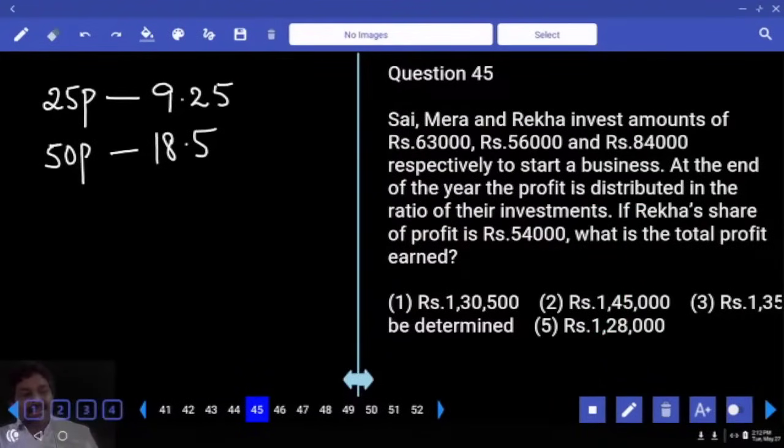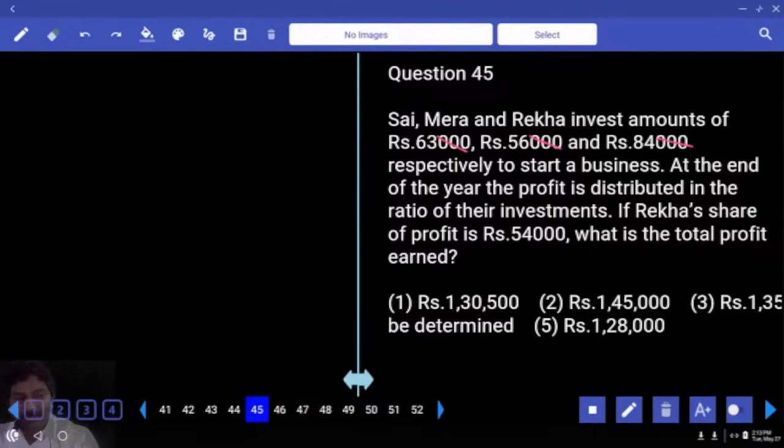Sai, Meera, Rekha invest amounts 63, 56, 84,000 respectively to start a business. At the end of the year, the profit is distributed in the ratio of their investment. If Rekha's share of profit is 54,000, what is the total profit earned? Right. 3 zeros are common, so we can go for cancellation. Rekha is the third person. Her investment was? And for that only she got 54,000 rupees.